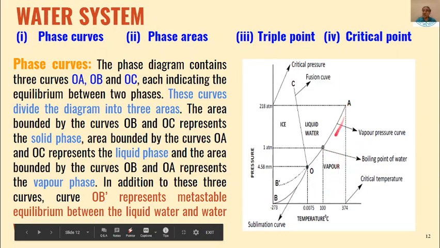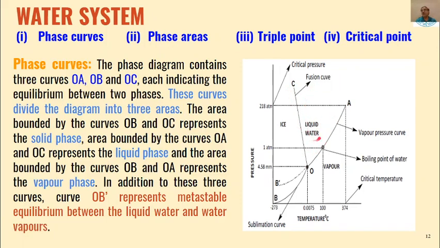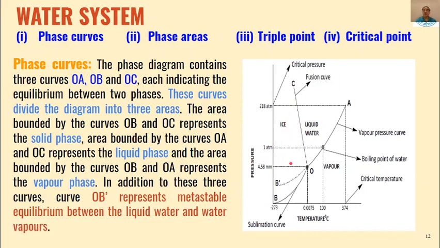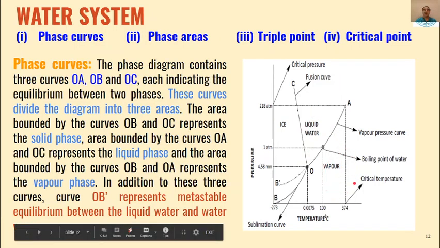Then in this area AOC, water will exist as liquid. Then in this area COB, water will exist as a solid, that is ice. So these are the phase boundaries which differentiate different phases: solid, liquid, vapor.